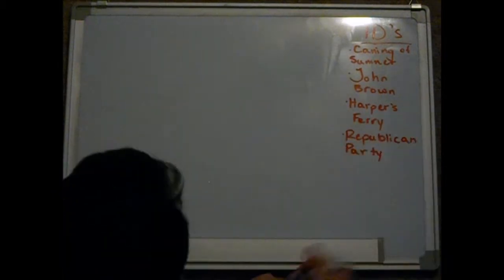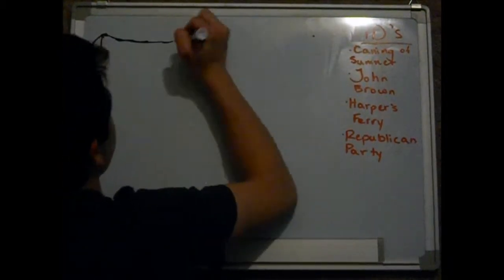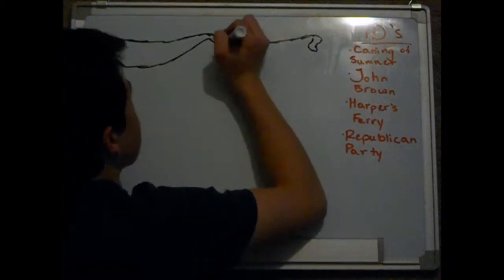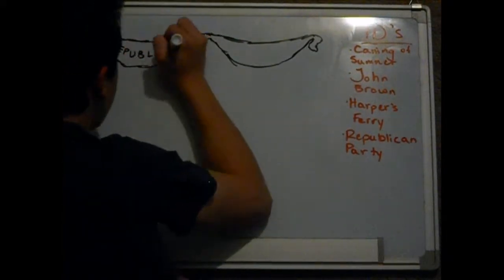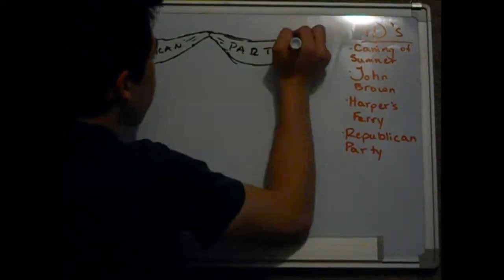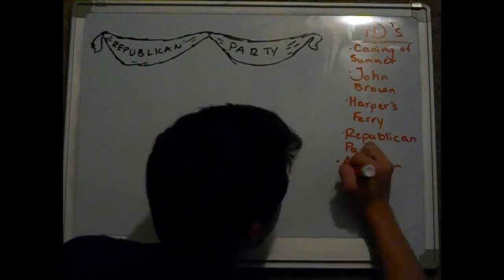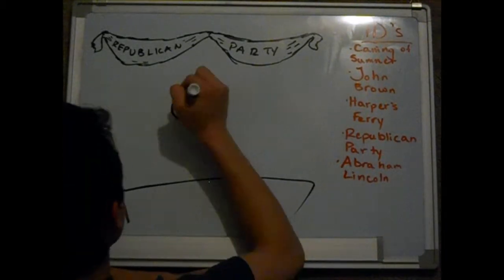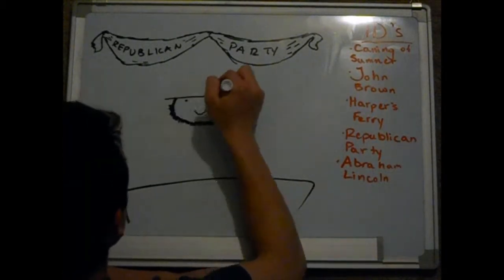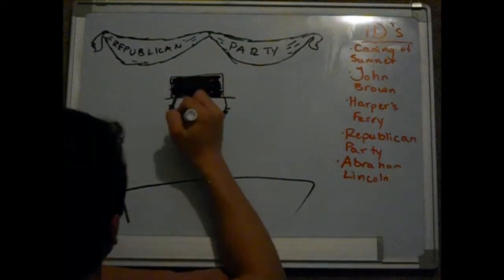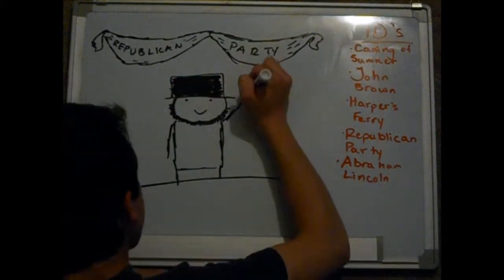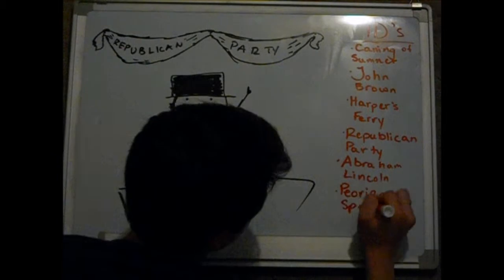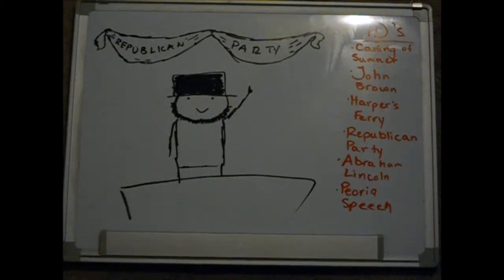Along with all of this violence, the Kansas-Nebraska Act also paved the way for the creation of the new Republican Party that opposed the admission of Kansas to the Union as a slave state. Its first presidential candidate was Abraham Lincoln. Lincoln spoke out about slavery against the man who created the act, Stephen A. Douglas, in his Peoria speech in Illinois in October of 1854. As with everything else during this time period, his speech only served to increase sectional feelings.